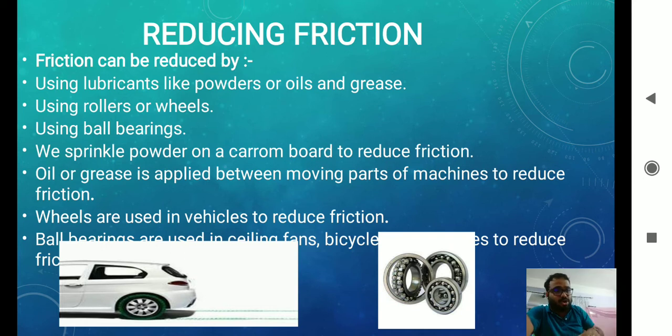So a vehicle will not drag like this. A vehicle has to have a wheel. Then ball bearings are used in ceiling fans, bicycles and so on to reduce friction. Okay, so these are some of the techniques to reduce friction.